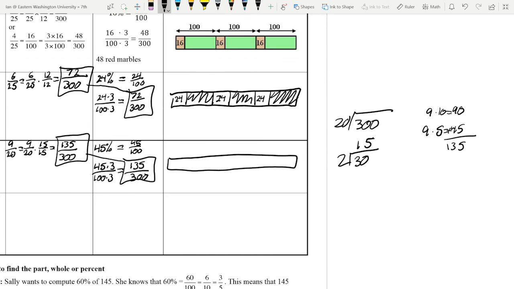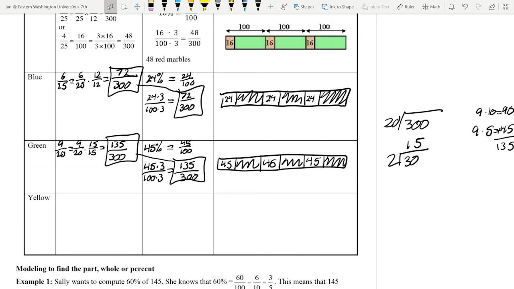And again, I'll draw this out. We'll cut it into thirds. We'll draw our 45 in here. Color that in. 45, color that in. 45, color this in. And you guys are going to do yellow.